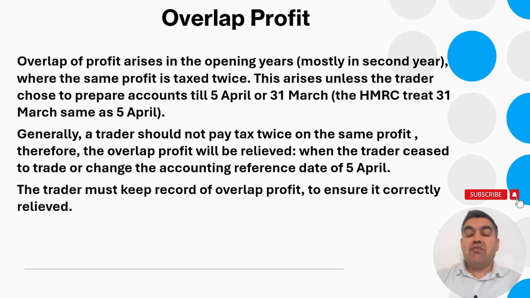So that is the rule. The same profit cannot be taxed twice. Therefore, the overlap profit will be relieved when the trader ceases to trade or changes the accounting reference date to 5th of April. The trader must keep a record of the overlap profit to ensure it is correctly relieved. They need to show in their tax return that there is an overlap profit, and then when they cease to trade or change the accounting period date to 5th of April, they can relieve the overlap profit brought forward.